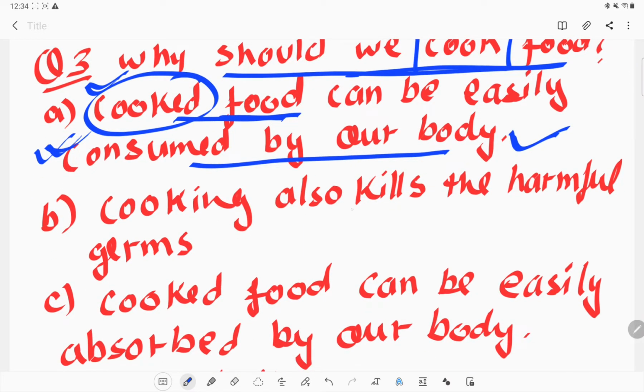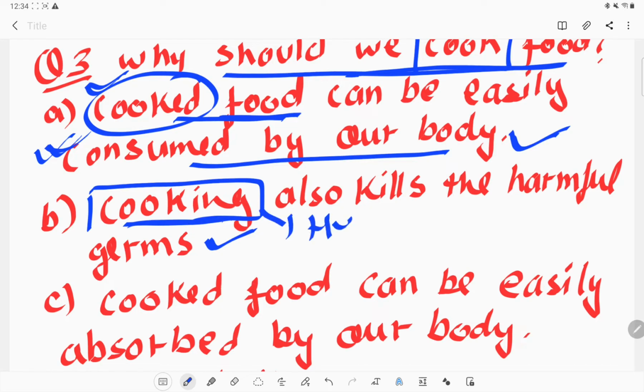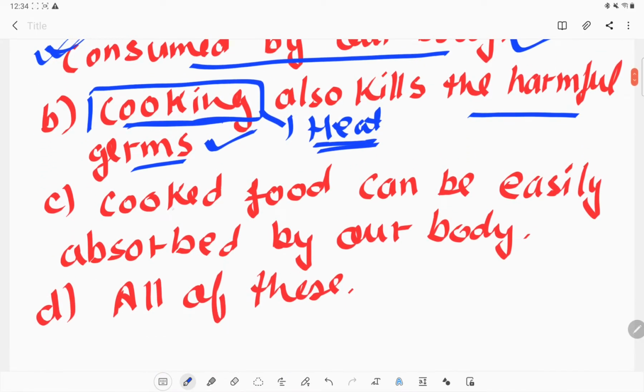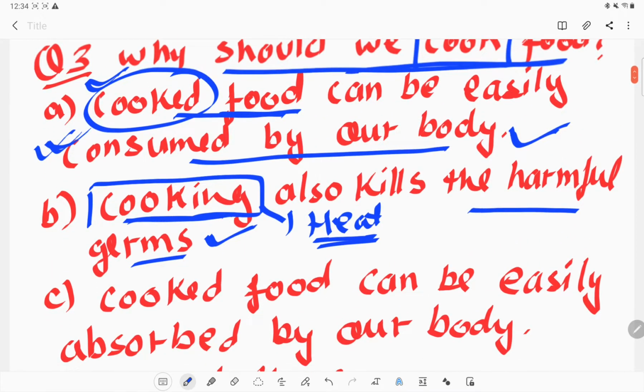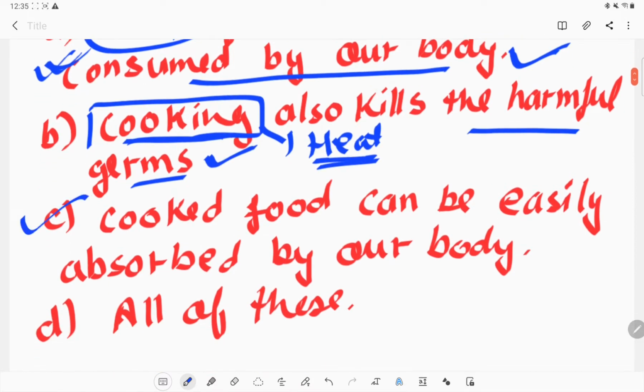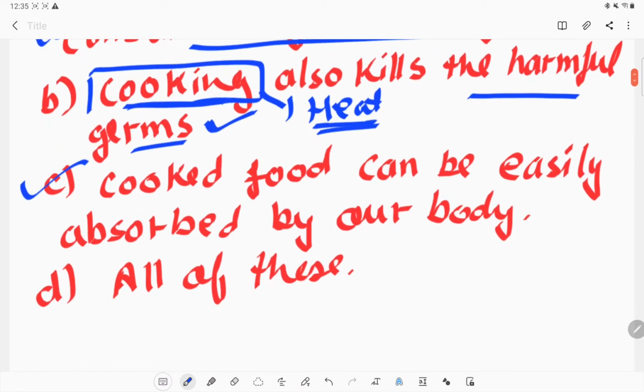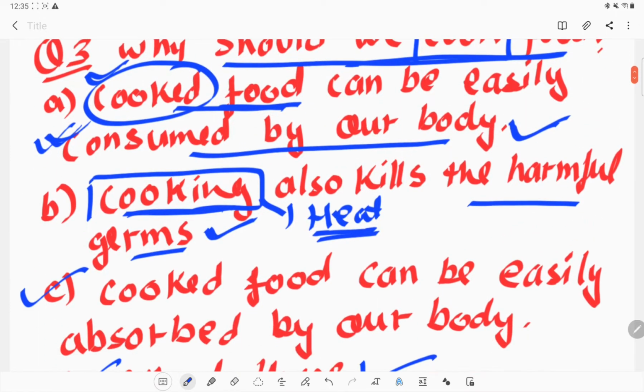Next option: cooking also kills the harmful germs. That's also true. When we cook, we require heat, and that heat helps us to remove the harmful germs from our food. So this is also true. Option C is that cooked food can be easily absorbed by our body. That's the same as the first one, so this is also right. So option D, all of these. The correct answer is option D, all of these are right.